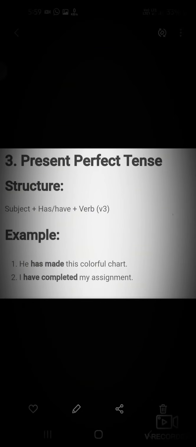Third one is present perfect tense. Structure: subject plus has or have plus verb V3. Example: he has made this colorful chart. Example two: I have completed my assignment.